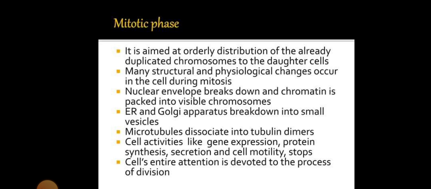Mitotic phase. The mitotic phase is an equal division of the cell, involving reorganization, and it is the orderly distribution of the duplicated chromosomes into the daughter cells. The nuclear envelope breaks down and chromatin is packed into visible chromosomes. The endoplasmic reticulum and Golgi apparatus break down into small vesicles. The cells then enter the process of cell division.